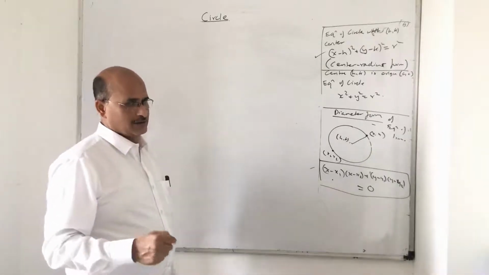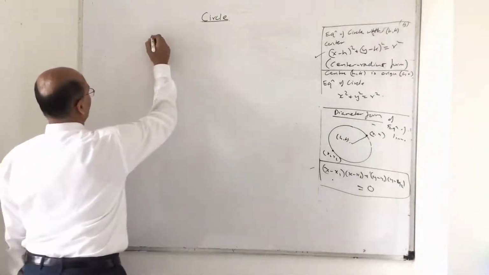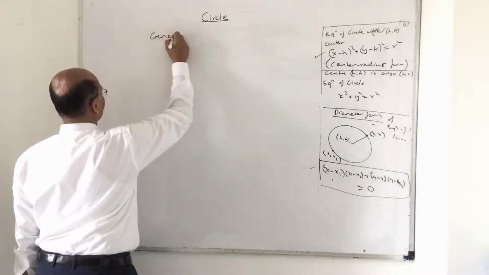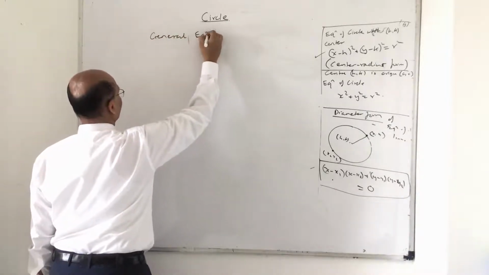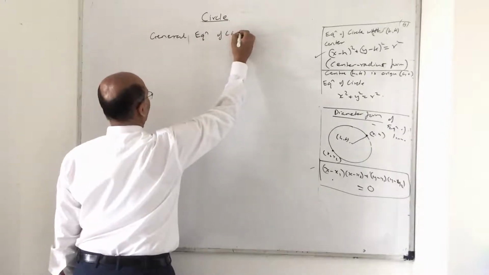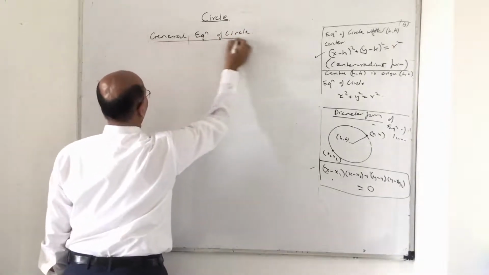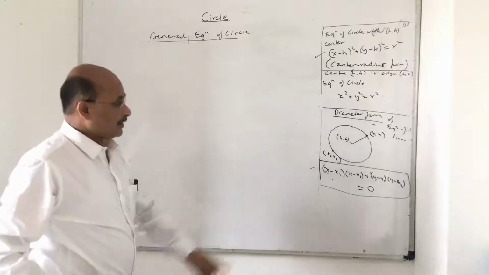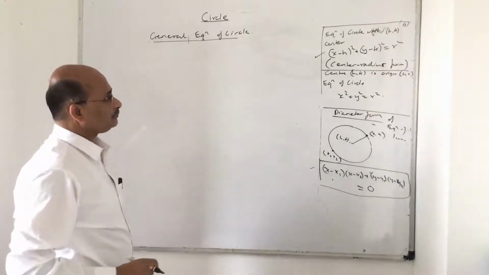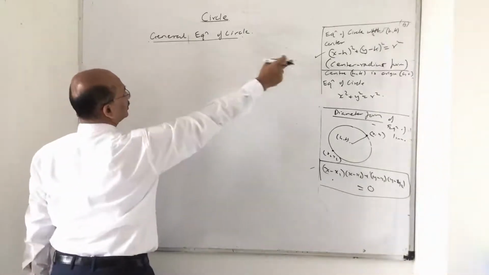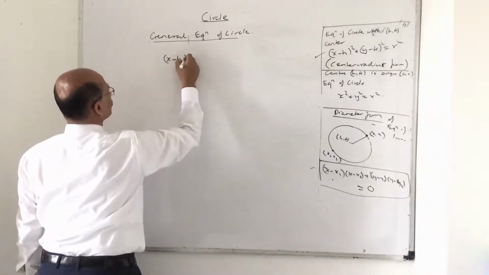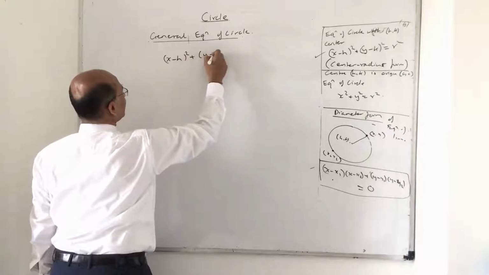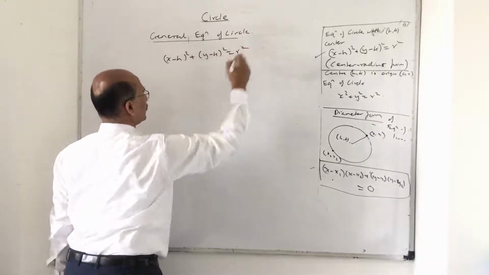Now I want to make you understand what the general equation of the circle is. This is a very, very important aspect. Like we saw the general equation of a straight line, similarly the general equation of a circle can also be brought up. What is it exactly? Let me take this example, the center radius form: x minus h whole square plus y minus k whole square is equal to r square.